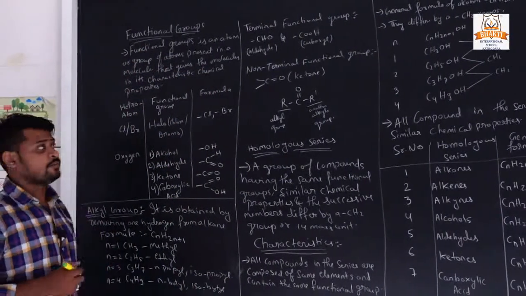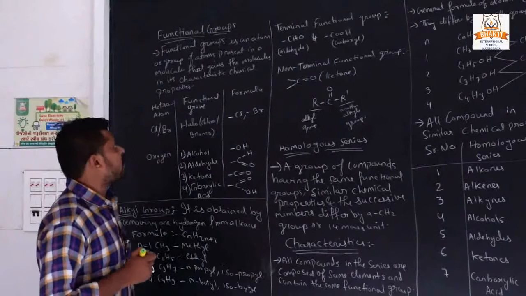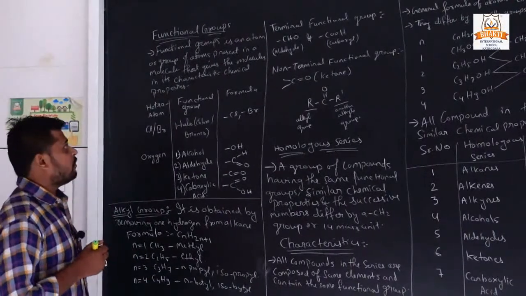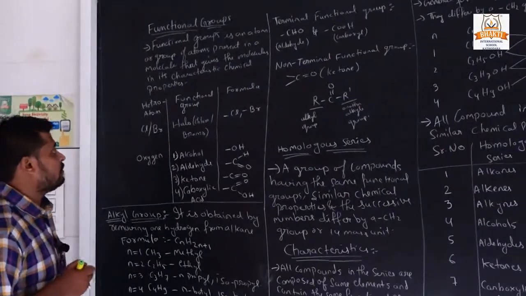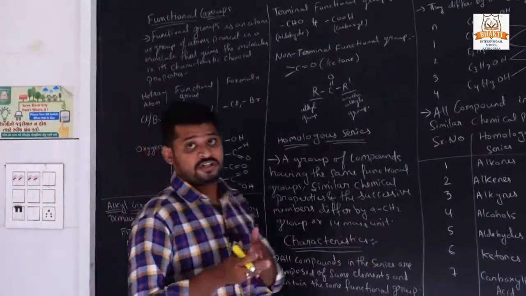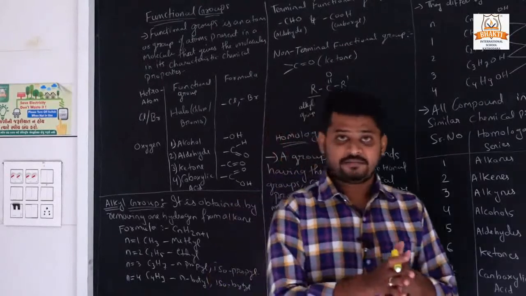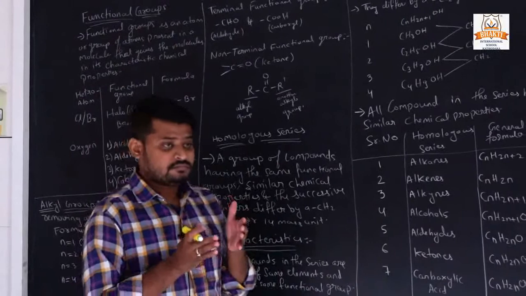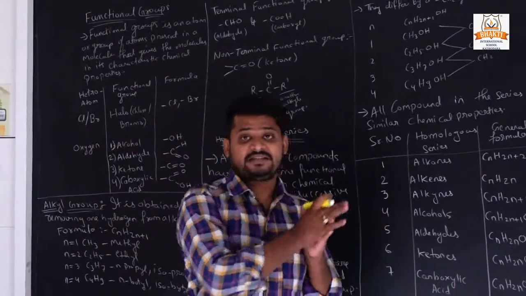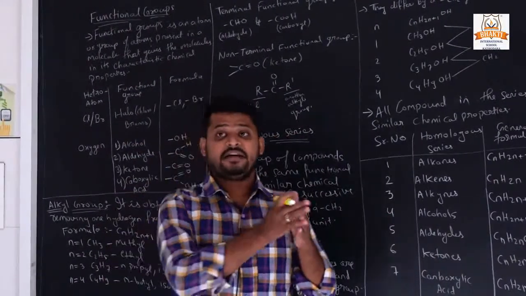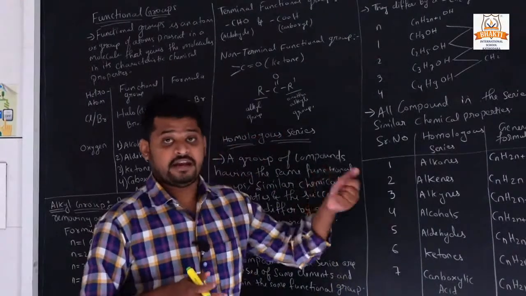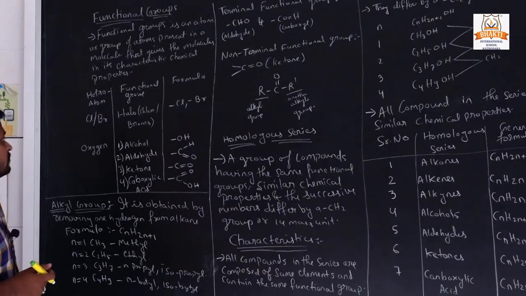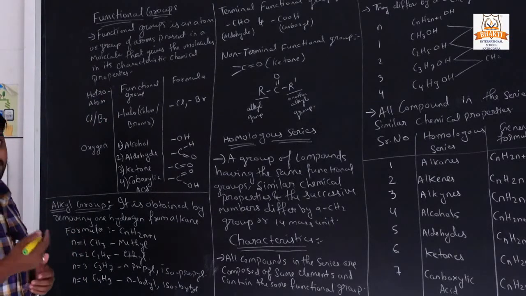What is a functional group? It is an atom or a group of atoms present in a molecule that gives the molecule its characteristic chemical properties. It has a basic structure that connects the compound with other groups, like heteroatoms, where hetero means different.